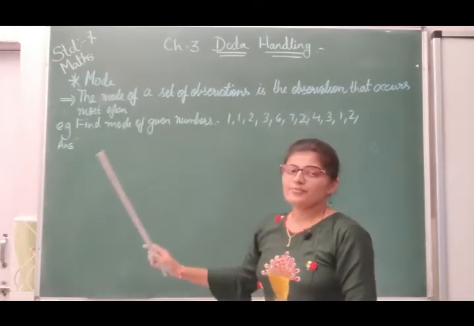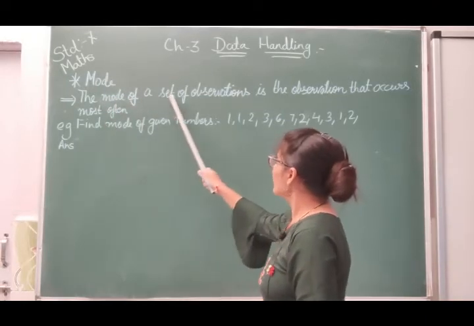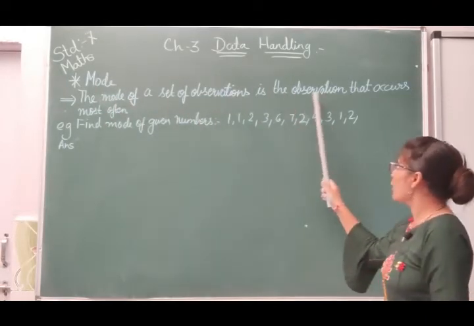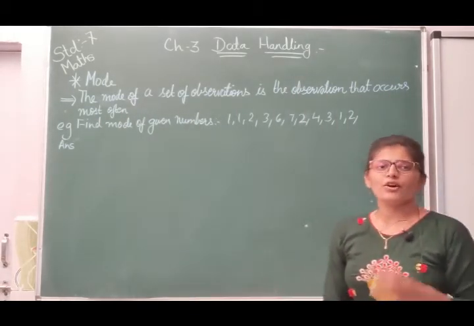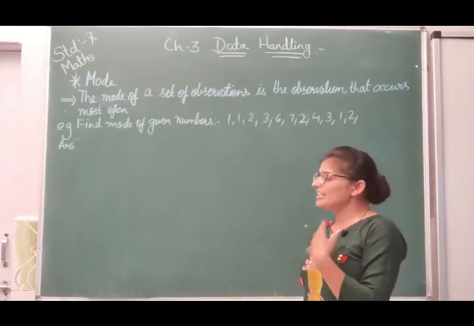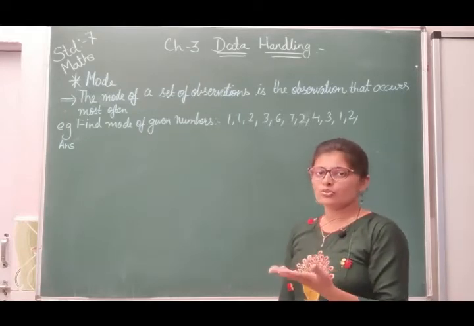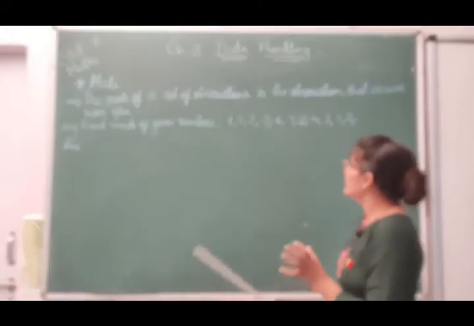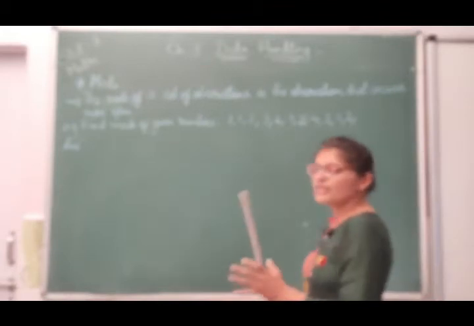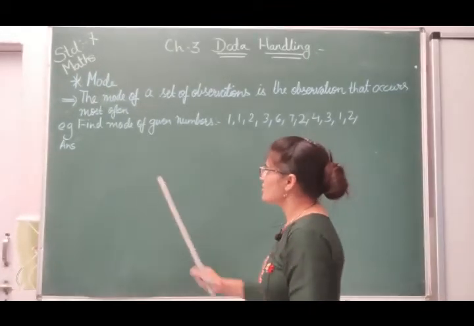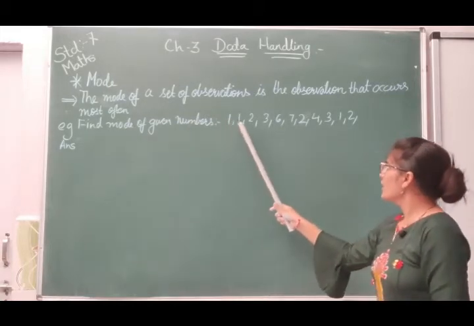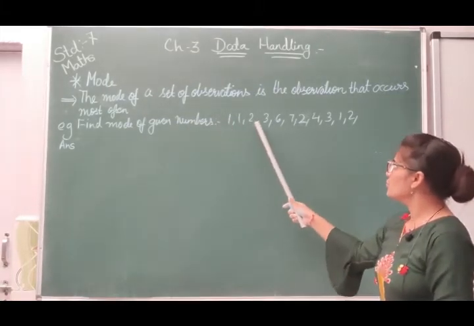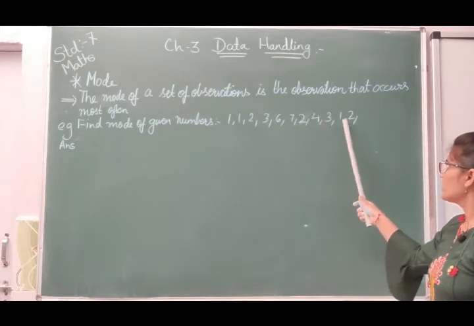First we will see the definition. The mode of a set of observations is the observation that occurs most often, meaning the observation which occurs the largest number of times. That is called the mode of that set of observations. Here the example is to find the mode of the given numbers. The observations given are 1, 1, 2, 3, 6, 7, 2, 4, 3, 1, 2.